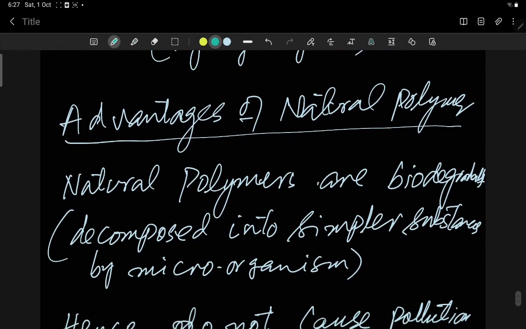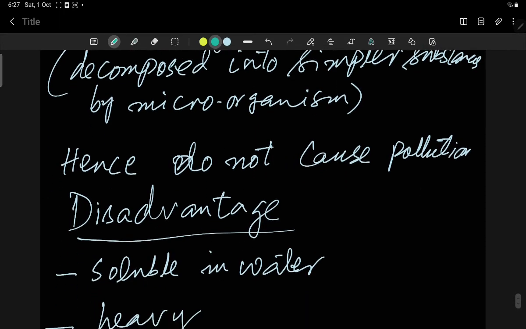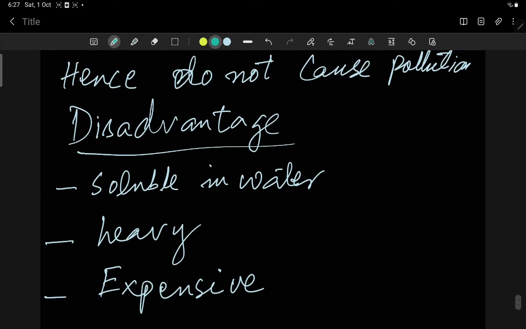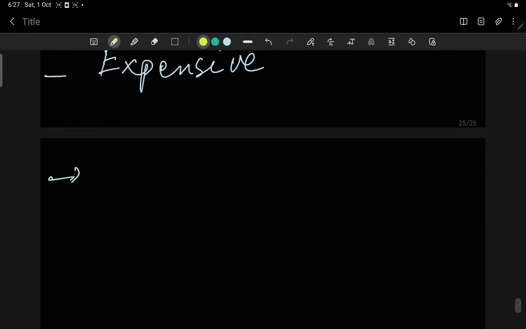Advantages of natural polymers: natural polymers are biodegradable. Biodegradable means decomposed into simpler substances by microorganisms, hence they do not cause pollution. Disadvantage, they are soluble in water, heavy and expensive. So this is all about macromolecules. Hope you will understand.